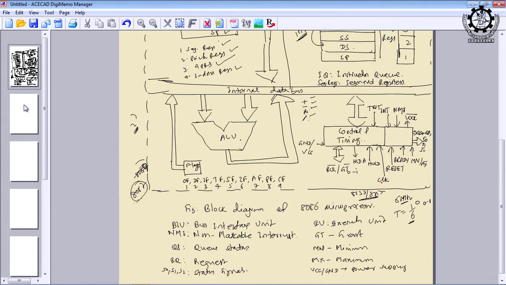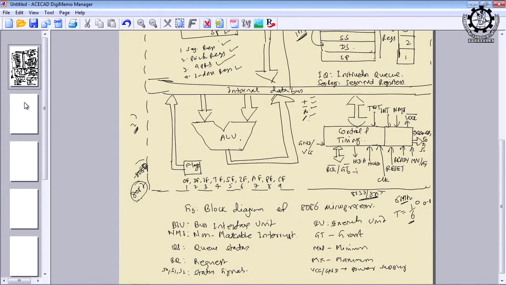Whatever we are discussing independently is all merged together into a single chip that we call a microcontroller, or the advanced microprocessor systems use surface mounted technology, where the RAM, IO, all peripheral ICs and microprocessor ICs are integrated into a single chip. Okay. Those who are interested can go for advanced microprocessor, mostly an elective in final year somewhere. Here we have to restrict to 8086 and then we will go to the microcontroller.